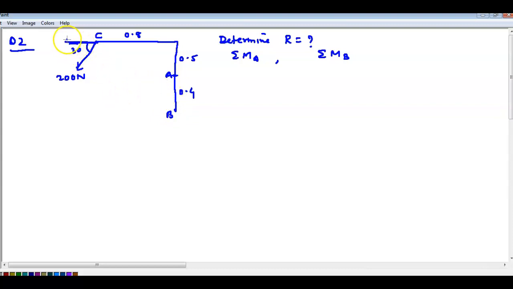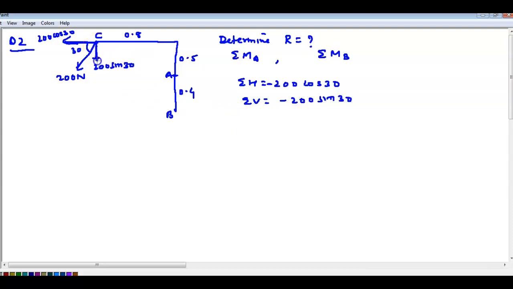This one you can break first. This is 200 cos 30. This is 200 sin 30, right? Only one force is there, so another force is not there. So horizontal force is equal to how much? 200 cos 30. Minus, you are correct, because this side nothing is there. Vertical force is equal to minus 200 sin 30, right?